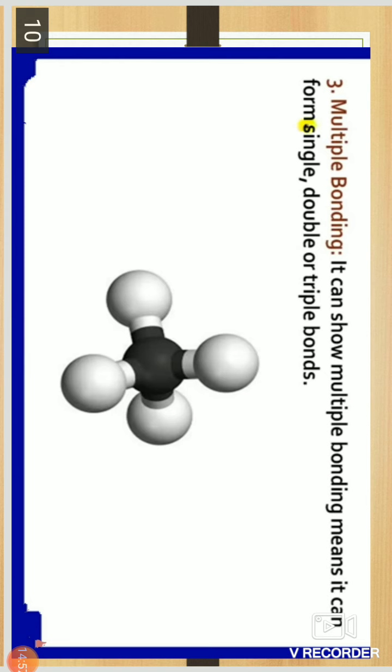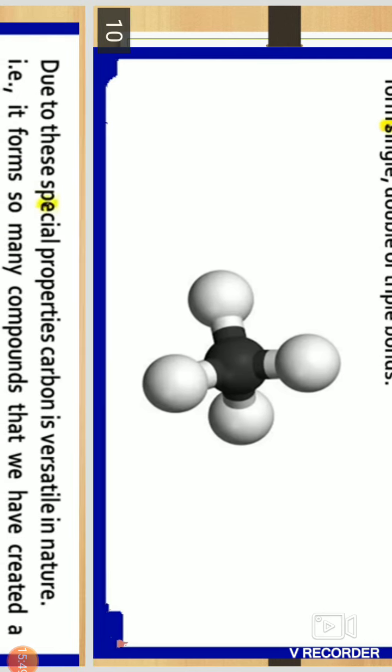Ethane is the classical example of a single bond: CH3 CH3, that is C2H6. Ethene is CH2 double bond CH2, where the carbon atoms lose hydrogen atoms and acquire a double bond, that is C2H4. Ethyne is CH triple bond CH, that is C2H2, the triple bond.